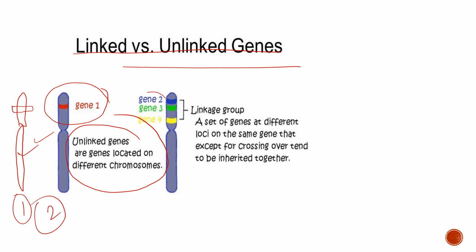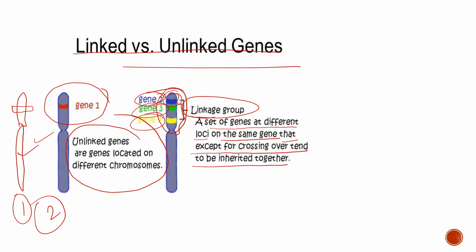But here you can see gene 2, gene 3 and gene 4, they are on the same chromosome and they are located very close to each other. So this is a linkage group. A set of genes at different loci on the same chromosome that, except for crossing over, tend to be inherited together. Until and unless crossing over is happening, this whole part will be inherited together. Okay, so you can't break this, you can't inherit these genes separately.